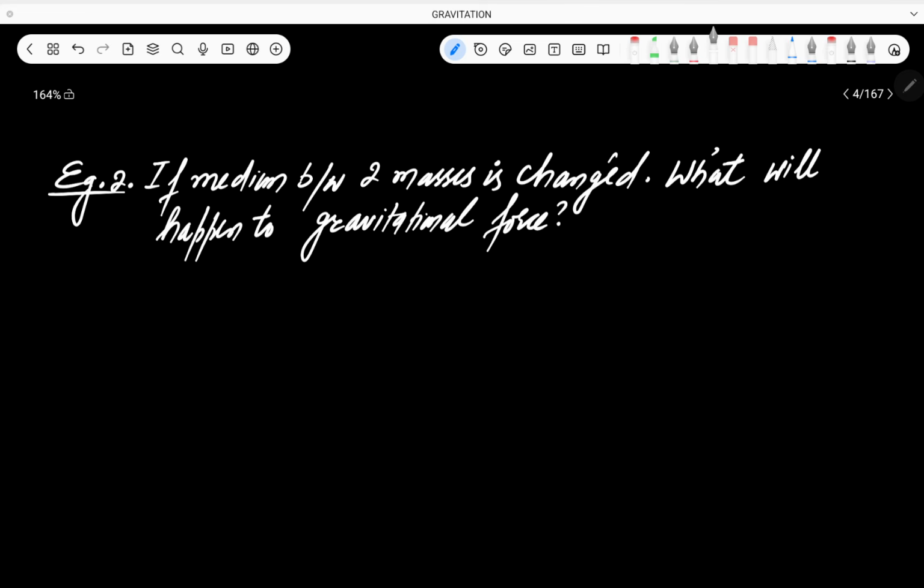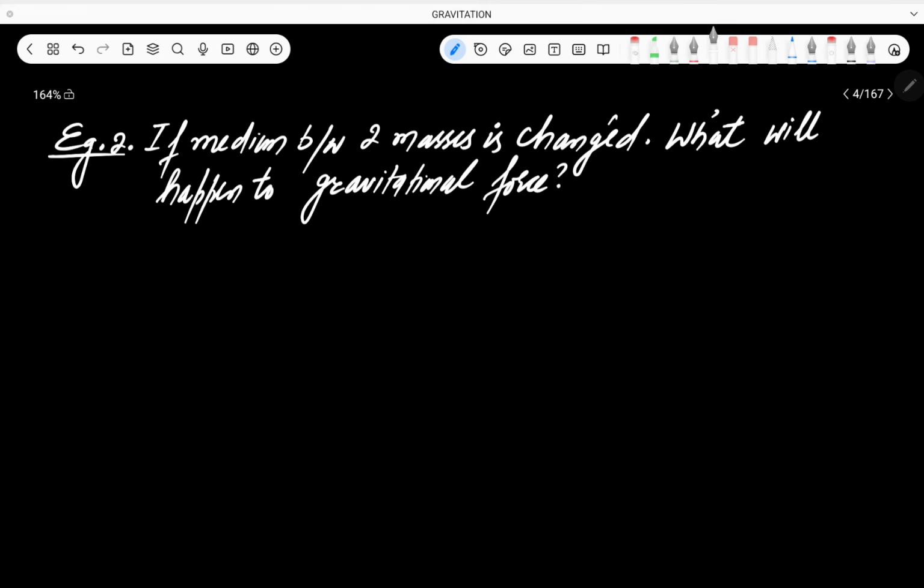Next question, have a look. It's a basic question again. Example number 2 is: if the medium between 2 masses is changed, what will happen to the gravitational force? Will it increase, will it decrease, or will it remain same? The answer to this question is that the gravitational force Fg remains same. It is not going to change.